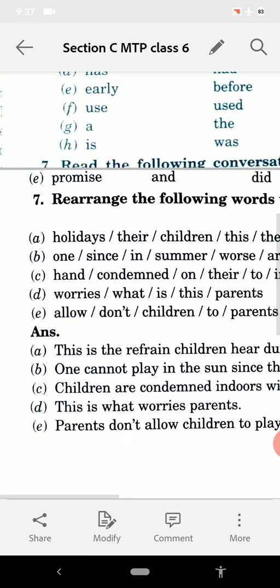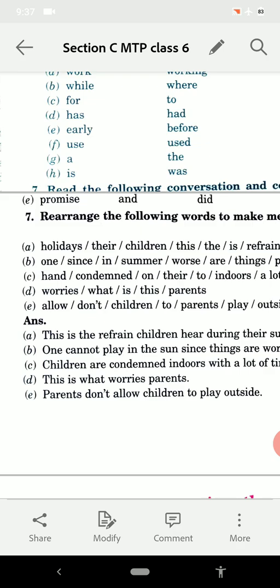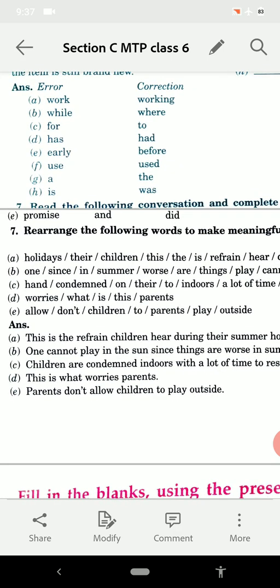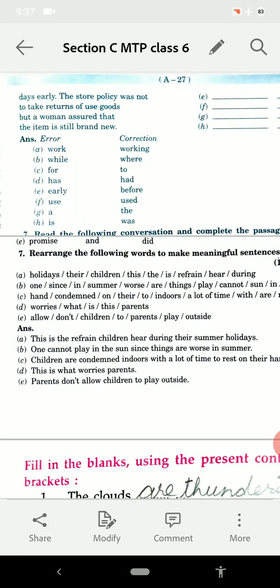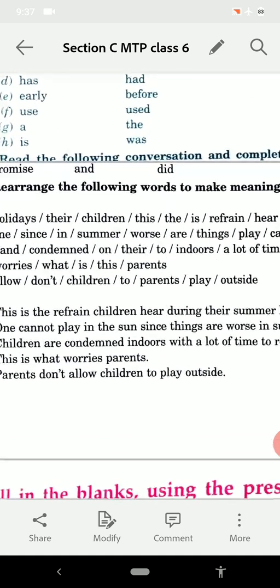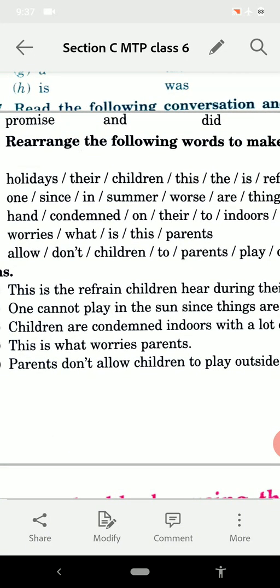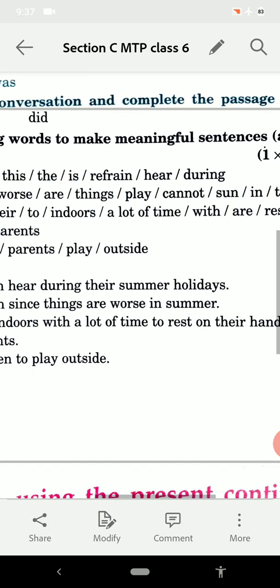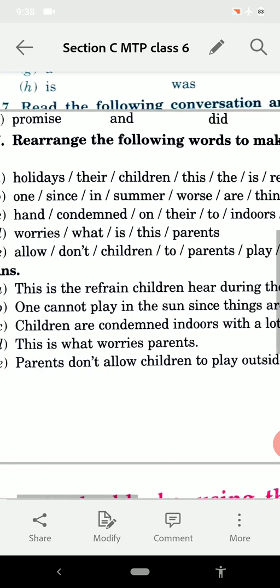Now see the next question. That is your sentence rearranging. The words have been given to you and you have to arrange them to make meaningful sentences. So I have arranged for you so that you can do them. Number 1. This is the refrain children hear during their summer holidays.